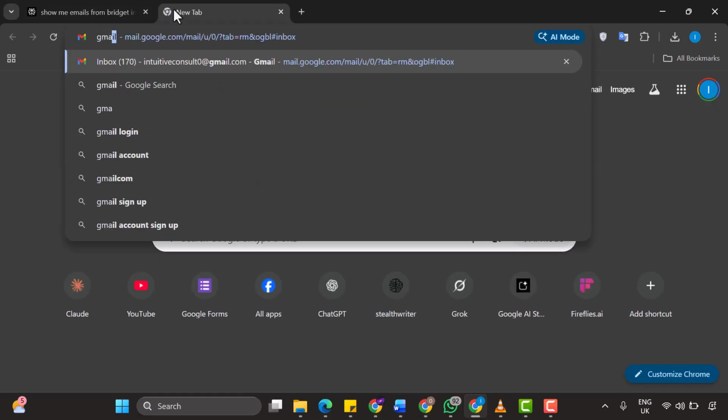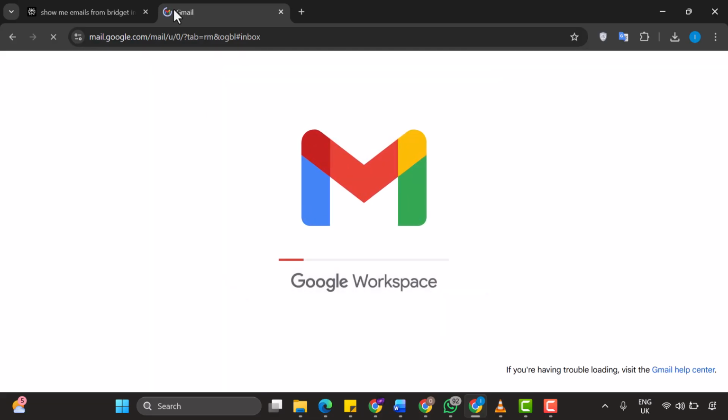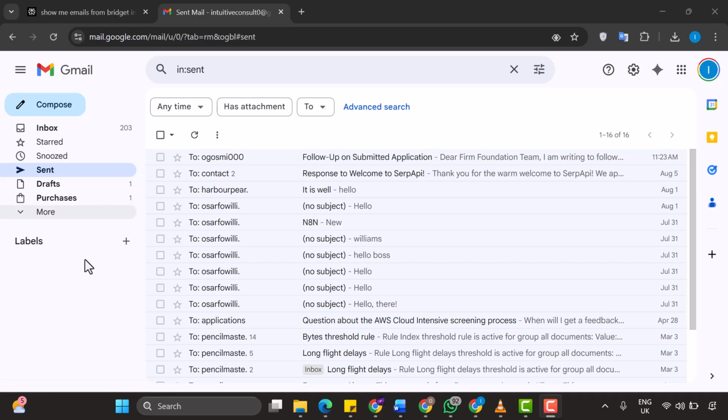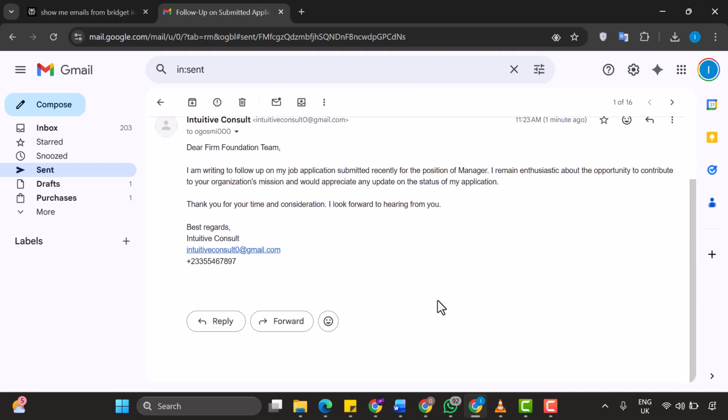Now let's actually go to Gmail and verify that this email was indeed sent. Let me open up Gmail in another tab. Here we are in my Gmail inbox. I'm going to navigate to the Sent folder to confirm. And yes, there it is. I can see the sent email to this particular recipient. The email is sitting right there in my Sent folder exactly as Perplexity showed me. This demonstrates conclusively that Perplexity can search emails, compose new emails with AI assistance, and also send emails directly from your Gmail account. This is incredibly powerful.